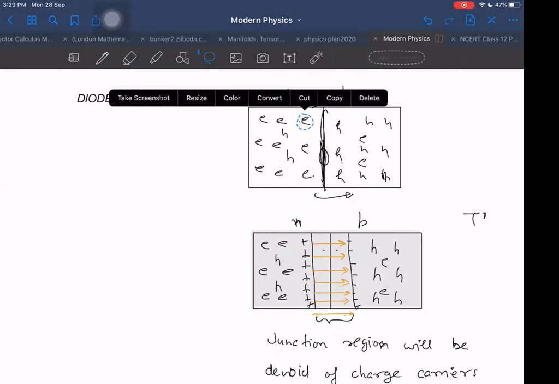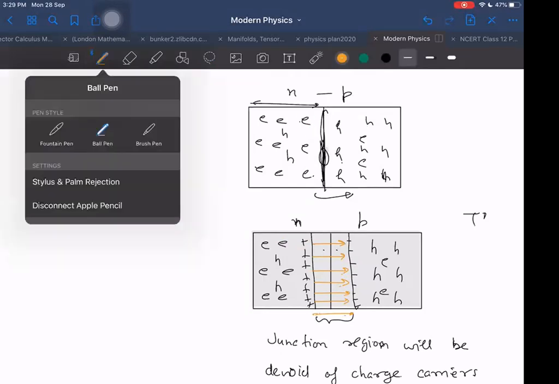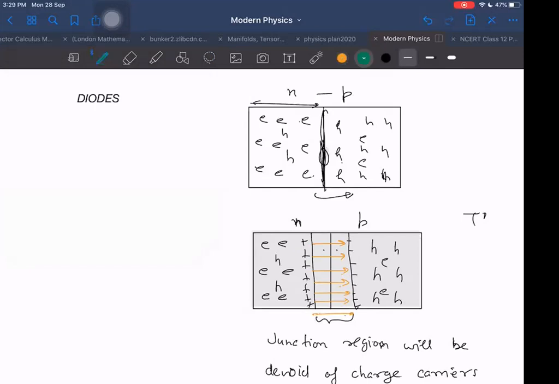This is like a potential barrier for them. What do you mean by barrier? It means an obstacle. It means the energy the electron should have in order to go across it. The electron should have energy more than EV. Then only the electron will be able to cross it. Otherwise, it cannot cross it. So this will be a barrier created in the path of electrons. So electrons cannot go to the holes.